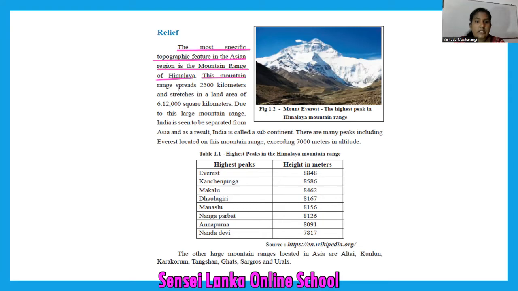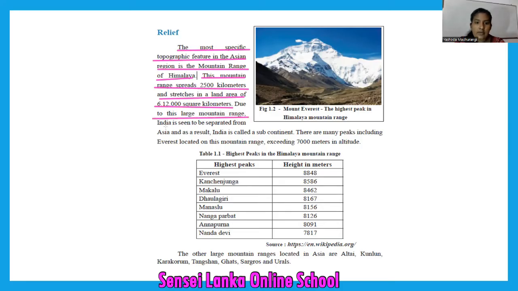This mountain range spreads 2,500 kilometers and stretches over a land area of, look at it, it is given in square kilometers. It is about the land area. You have to understand it, not kilometers, it is square kilometers. Due to this large mountain range, India is seen to be separated from Asia.